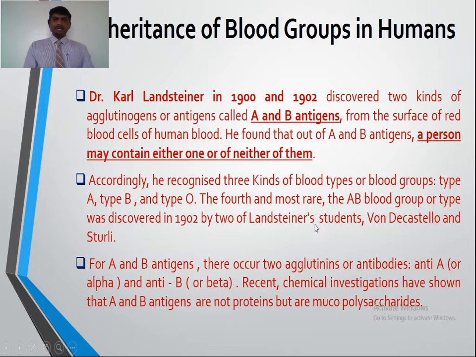Now, out of A and B antigens, a person may contain either one, meaning either antigen A or antigen B, or neither of them. So some persons do not contain any antigen, whether A or B. Some persons may contain either antigen A or antigen B, while some persons do not contain any antigen. Second thing, for A and B antigens, there occur two agglutinins or antibodies, that is anti-A and anti-B.